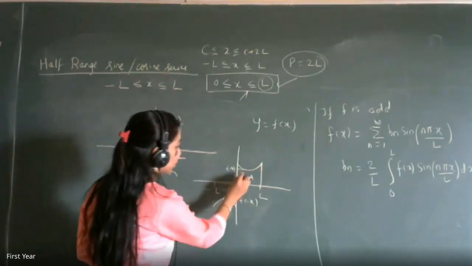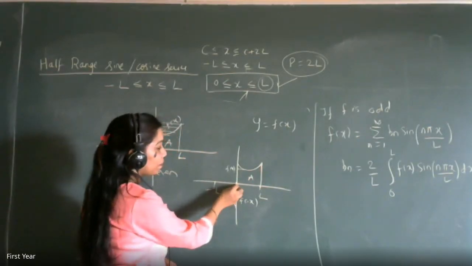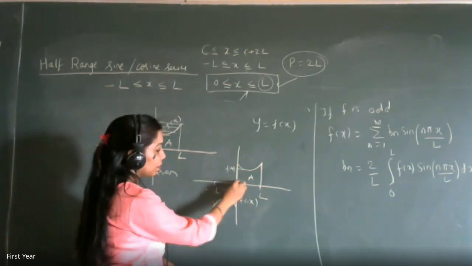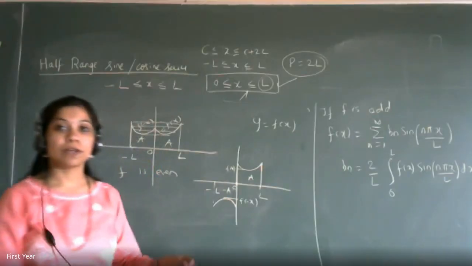Ma'am, for an odd function, f of 0 must be 0, no? Yes. So we are getting now, this is f of 0. So f of minus 0 and f of plus 0, that is the same now. See here. That is not changing.